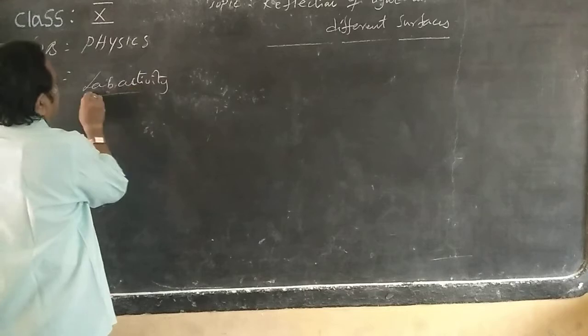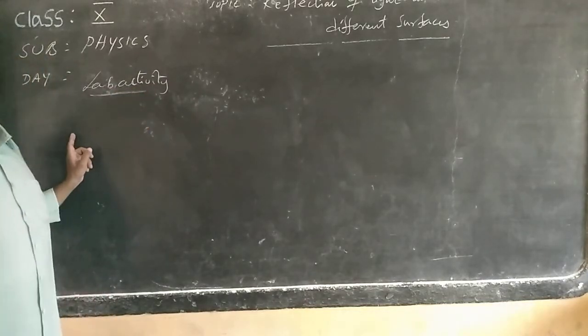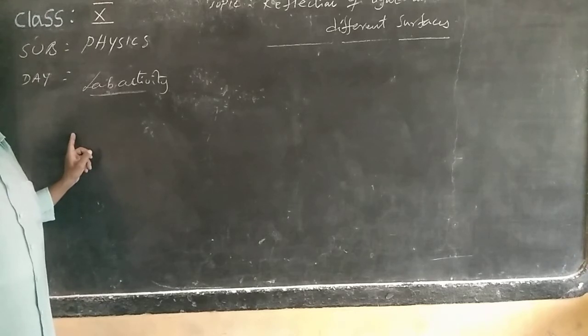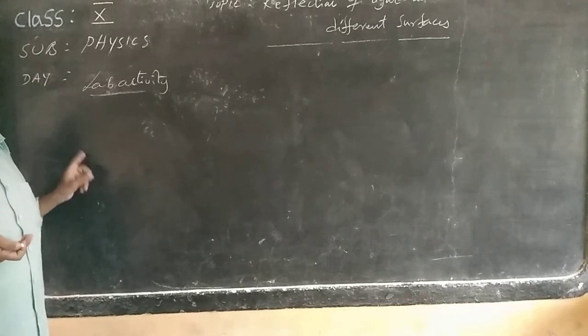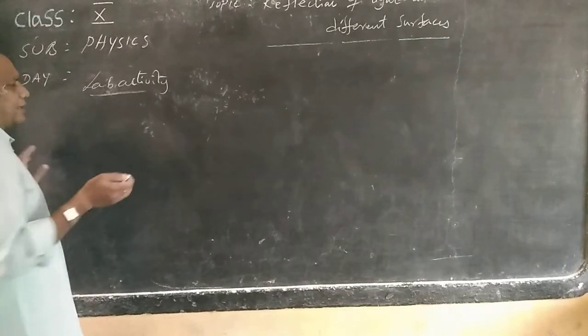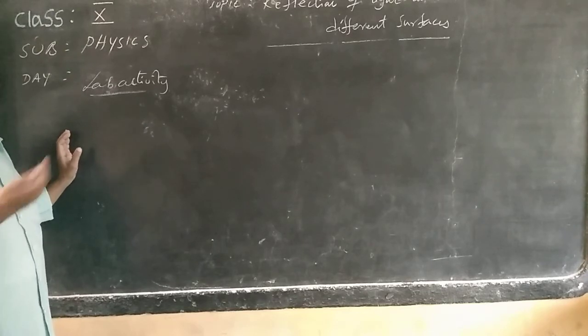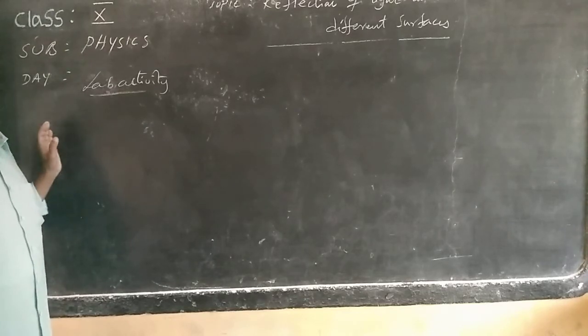So lab activity is a very important one. Practically, you have to do this in house. We need very simple operators for verifying this. That's why it is compulsory that you do this experiment in your houses, by making different angles and changing them. Now I will explain, and according to that you have to make it.